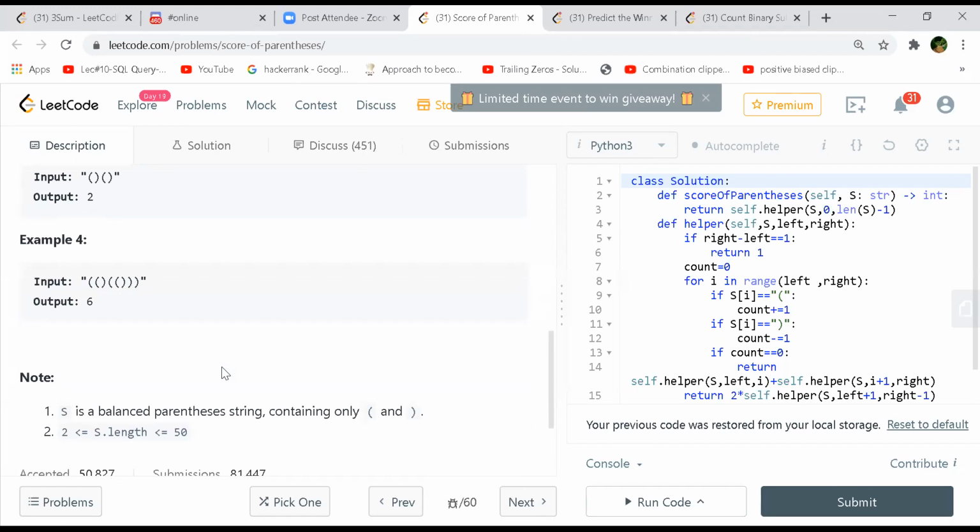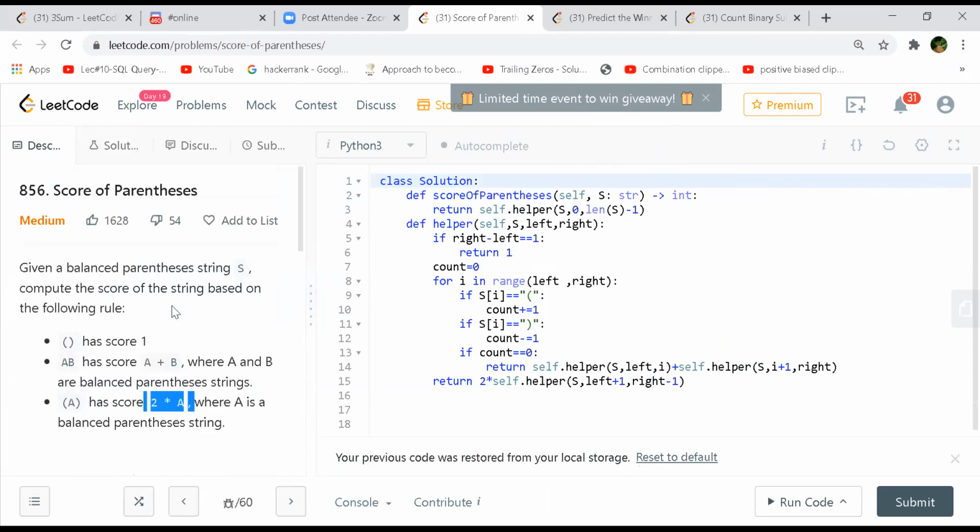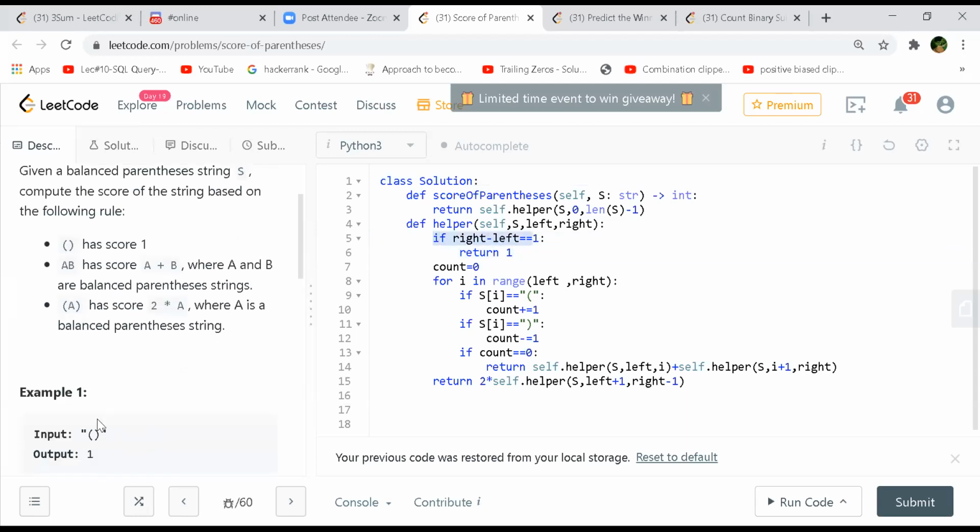So yeah, the stack approach or maybe the recursive one, what you have implemented. Yeah, recursive way at least is much easier, better, right? Yeah, exactly. So what I'm doing, I'm passing a string, the start index and the end index. And if right minus left equals 1, that means a single brace pair like this one, then you return 1 in that case as a base case.